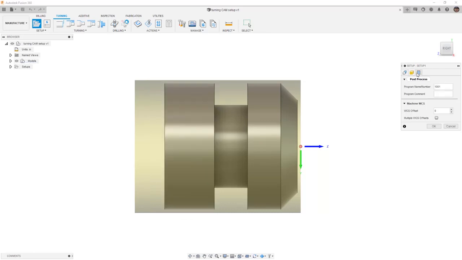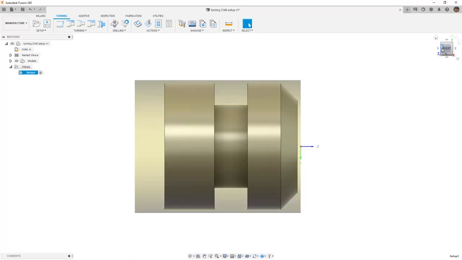The next thing that we want to do is go to post-process, and we need to set up our program name, number, and comment. Now, in this instance, I'm going to carry on with the default 1001, and I'm going to set the program comment as basic turning. This is generally going to come from the information about the job that you're doing. In some cases, you're going to have a very specific job number. Make sure that you do reference that here in the setup. The WCS offset is not going to be used throughout this course, so we're going to leave that set to 0, which is the default, and we'll say OK.